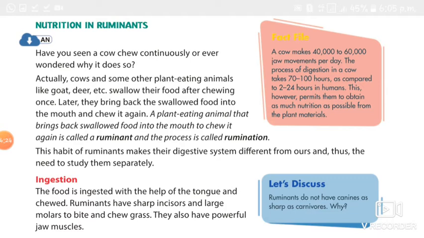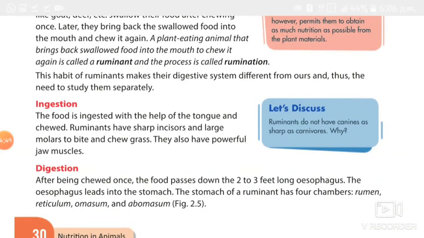When the ruminant takes the food with the help of the tongue, it bites or chews it again, and it goes to the stomach. The herbivorous animals have a specialized digestive system to digest cellulose present in the grass and leaves. You know that in grass and leaves, what is there? Cellulose is present.